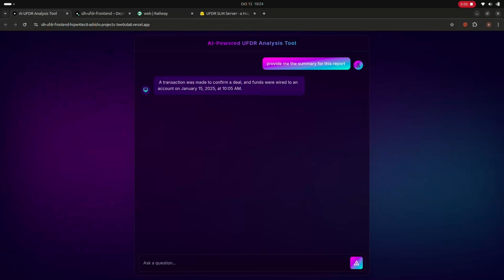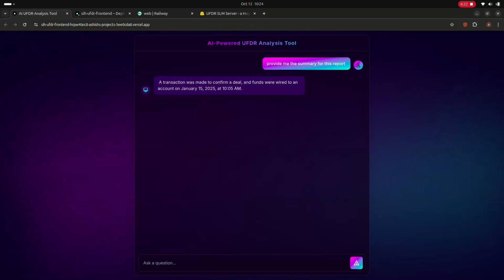And within minutes, as you can see, this is a very small summary because the file is very small. A transaction was made to confirm a deal and the funds wired to an account on January 15, 2025 at 10:05 a.m. So there is one more thing that I want to show you.